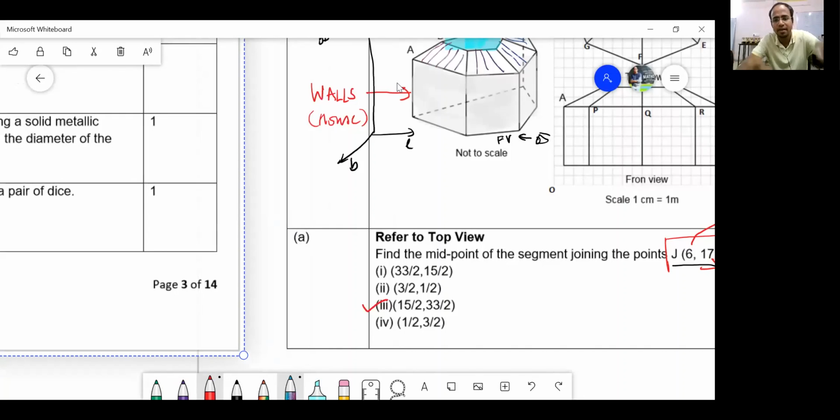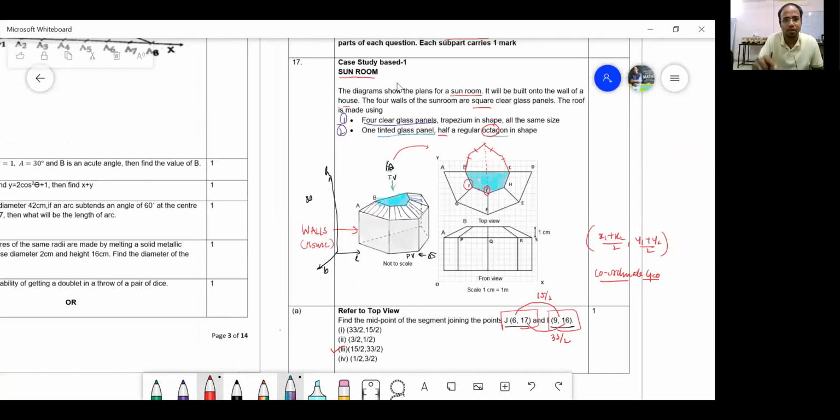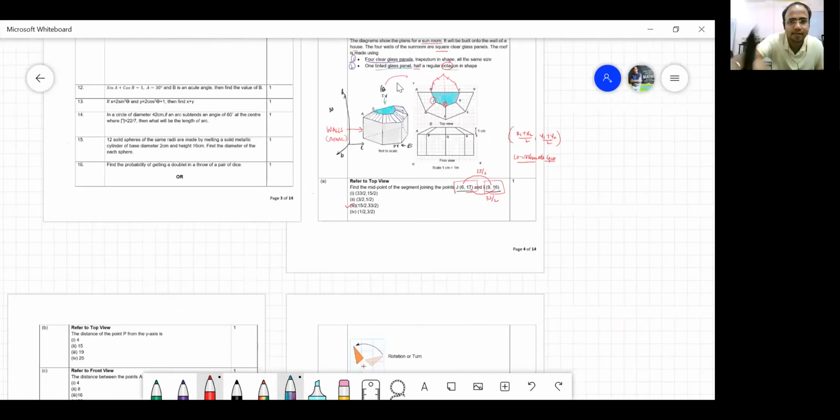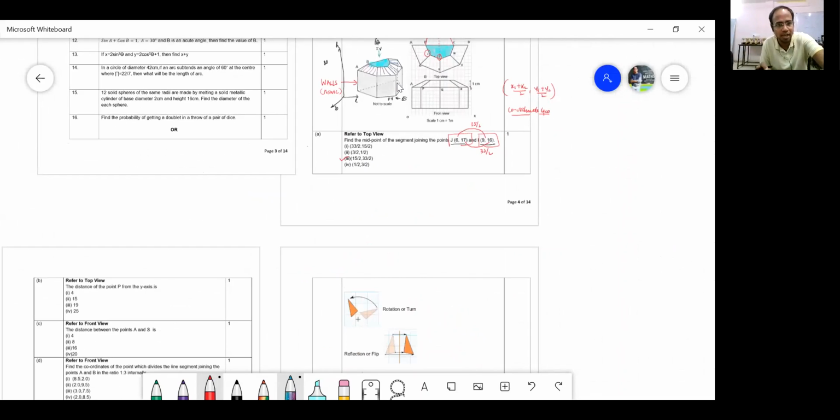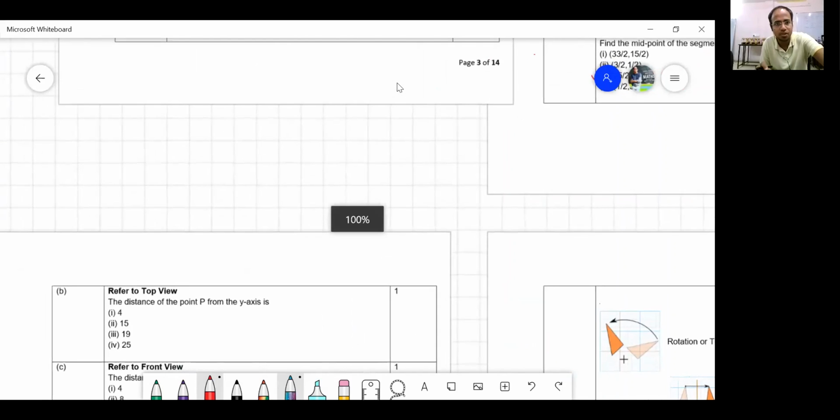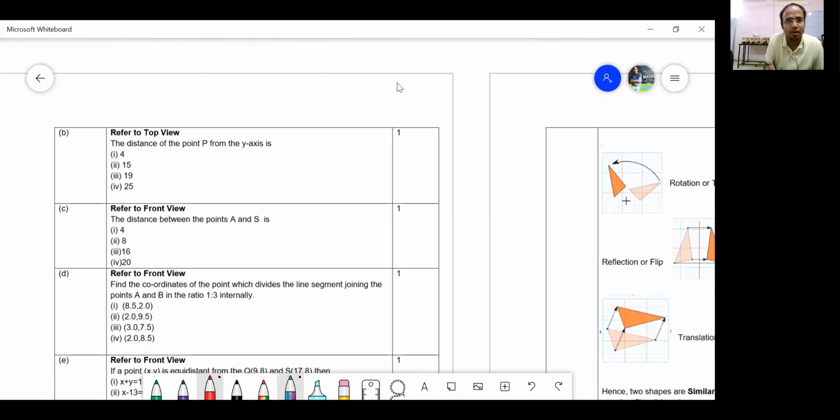Yes, my dear students, here comes question number 2. Please focus on what I have to say. See, this is question number 2. Distance of point P from the y-axis, as seen from the top view. I forgot to mention earlier, it was written there which view it was. What is the distance of P from the y-axis in the top view? The answers are 4, 15, 19, 25.